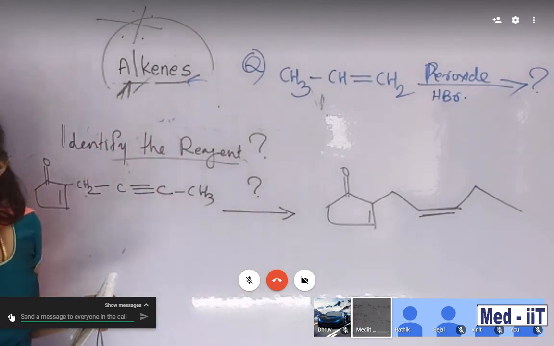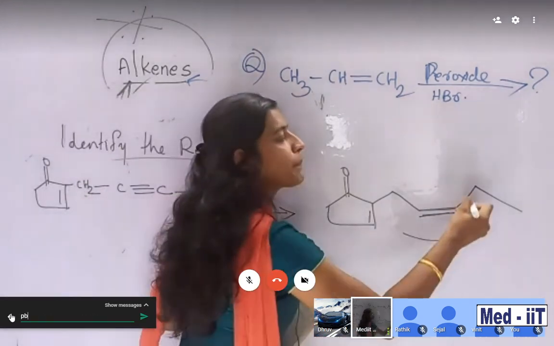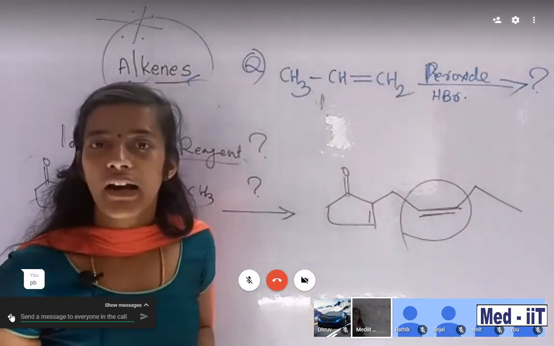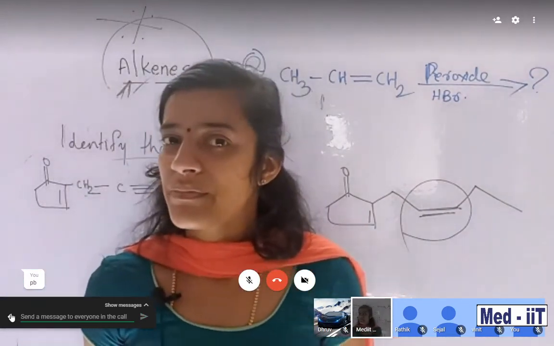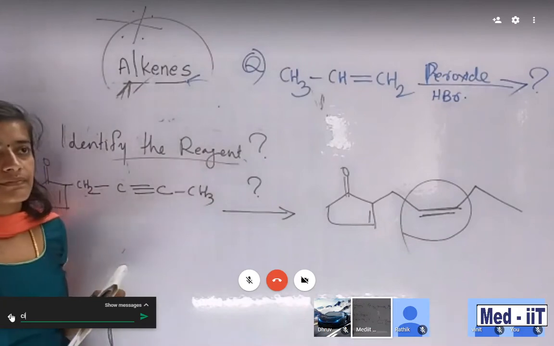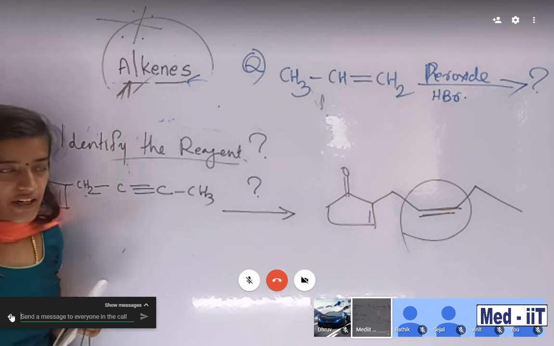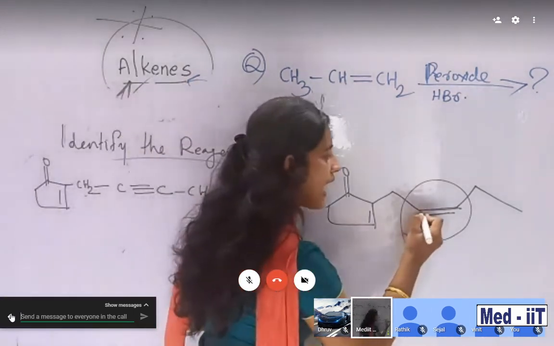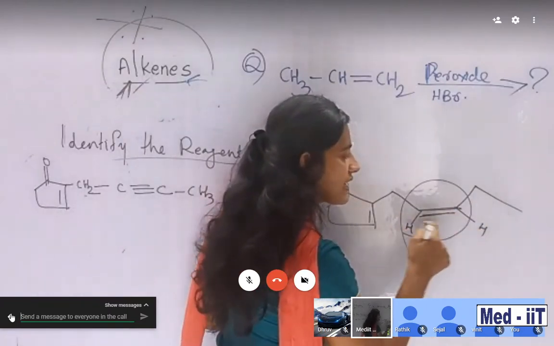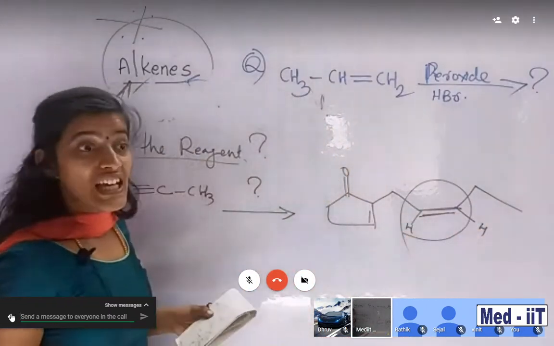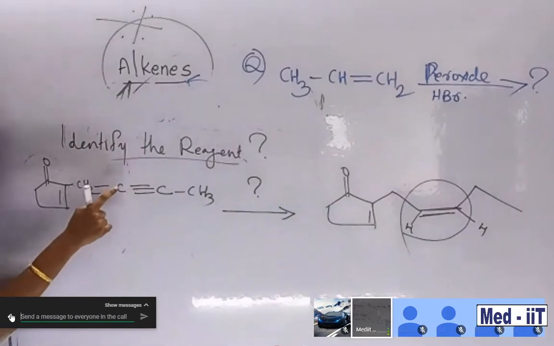So reagent, students, look here. Which type of alkene is this? Cis or trans? Cis-alkene or trans-alkene? Which one? Cis. Very good. Cis-alkene. Why cis? Hydrogen and hydrogen are on the same side. So cis-alkene. So this is an alkyne.